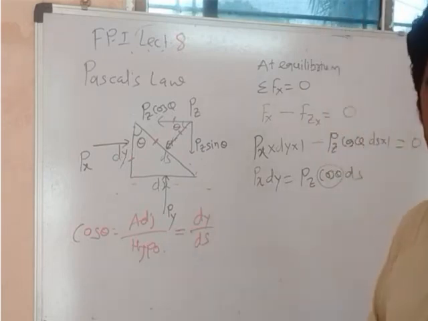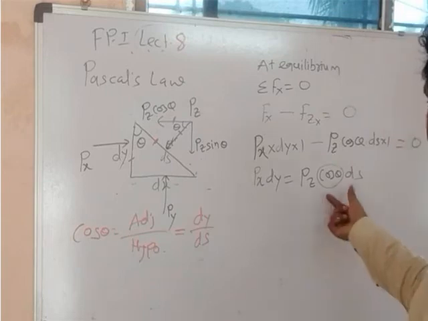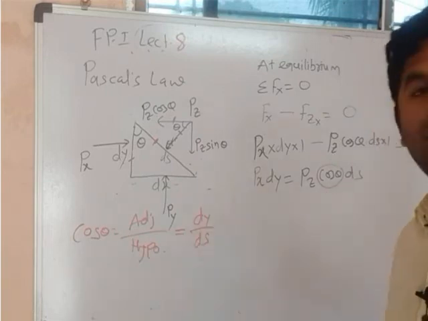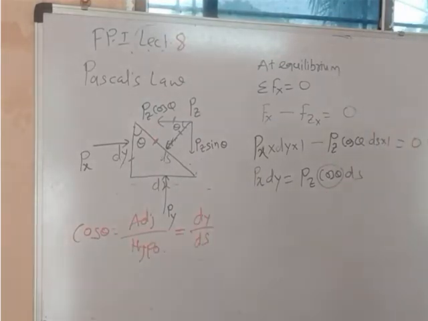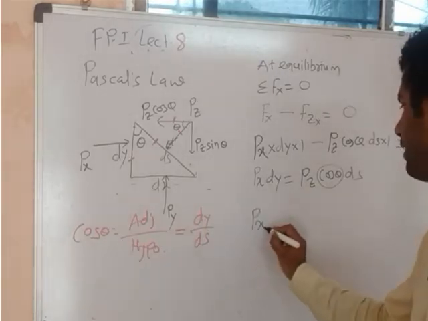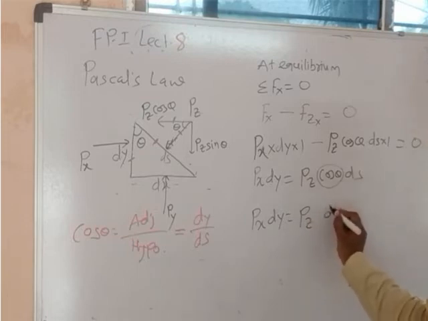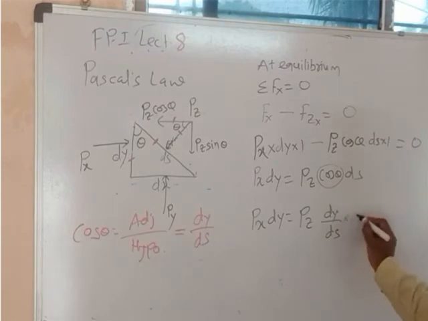Is it clear, students? So instead of cos theta, I can write dy upon ds. So I will write the value of cos theta in this equation, dy upon ds. So it will be px dy equals pz, instead of cos theta, dy upon ds, into ds.